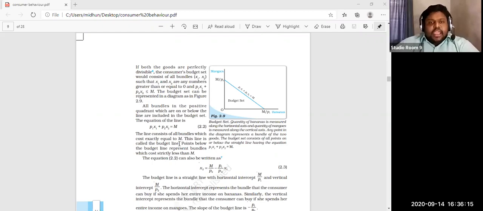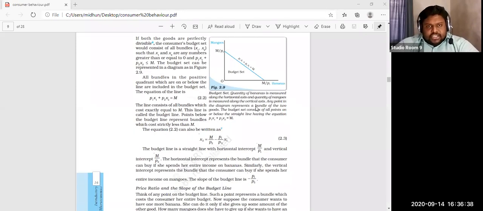The budget set can be represented in a diagram as in figure 2.9. You can see M divided by P2 on the y-axis and M divided by P1 on the x-axis. Within that limit is the budget set. Any combination within it the person can purchase. Is that idea clear?